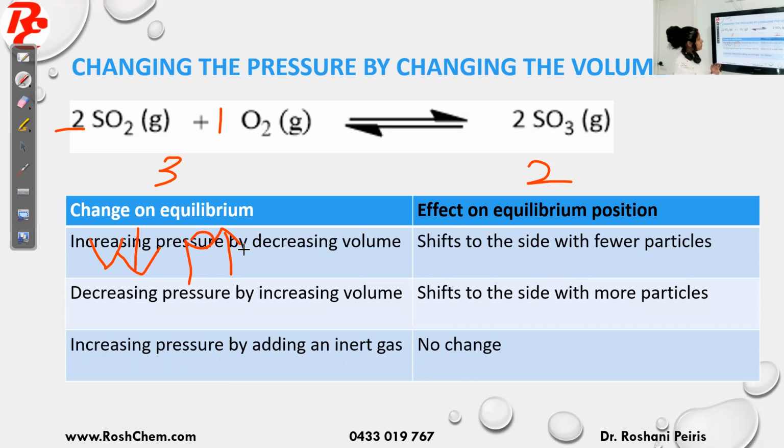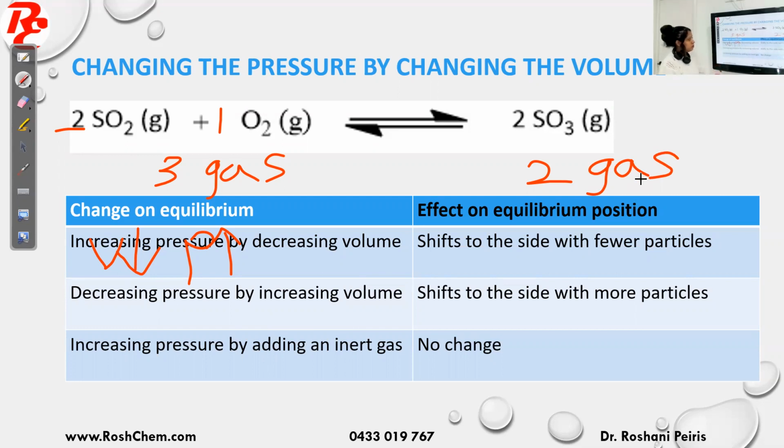So I'll repeat that. In this reaction, when we talk about the pressure, we look at the number of gas particles. I got 2 SO2 and 1 O2, so 3 gas particles on the left side, and the right side has 2 gas particles. The change I do is I decrease the volume, which means I am increasing the pressure of the system.